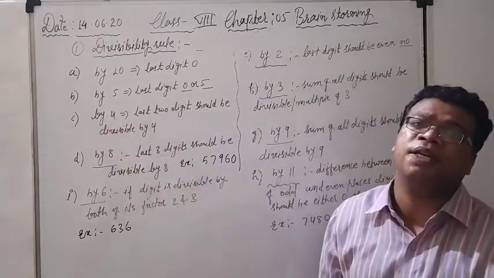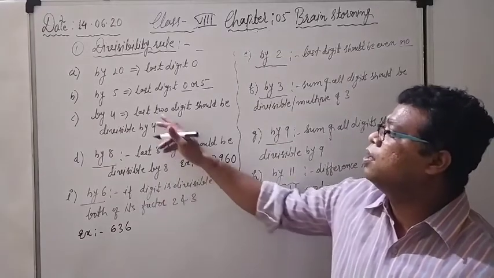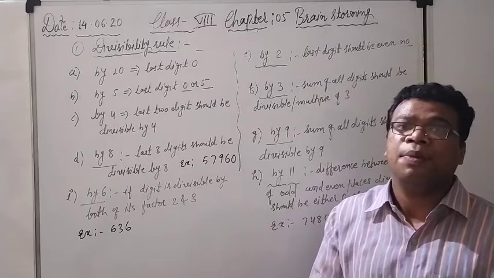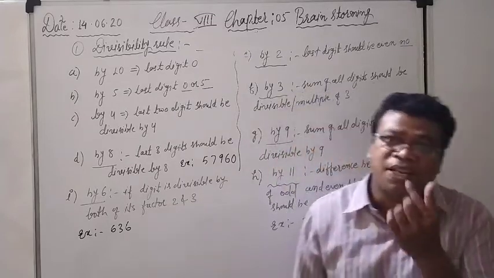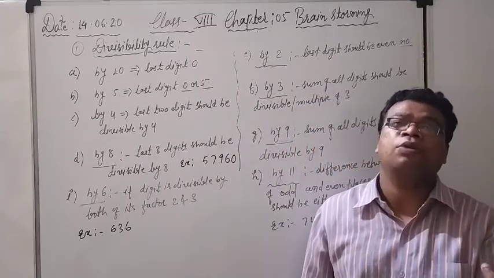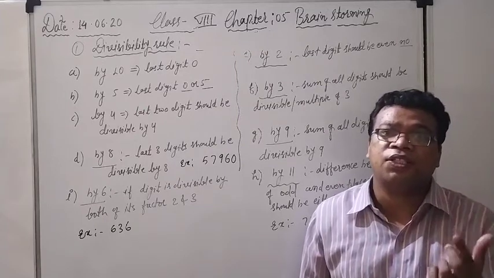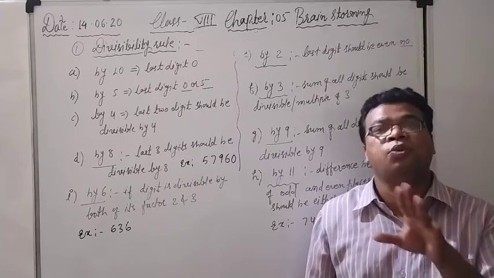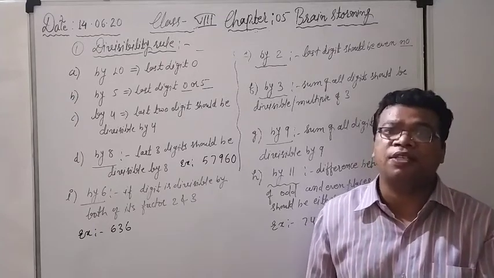Again next, see, by 4. What is the divisibility criteria for 4? If the last two digits, meaning I am going to talk about the unit place digit and also the tens place digit, including both the digits. Both the last digits, meaning the unit place digit and the tens place digit.